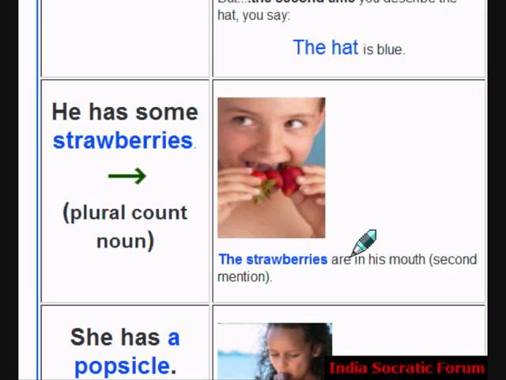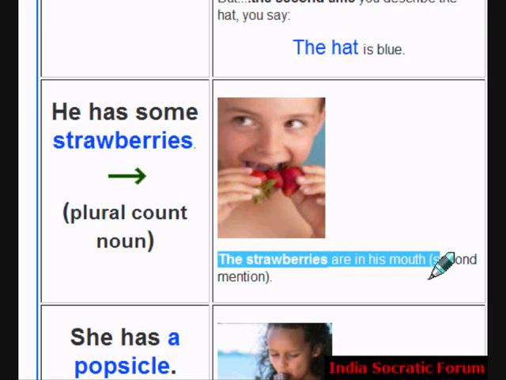You cannot say strawberries are in his mouth. Second time you specifically mention the strawberries that he is having. You would say the strawberries that he has are in his mouth. Instead of all those things, we say the strawberries are in his mouth.